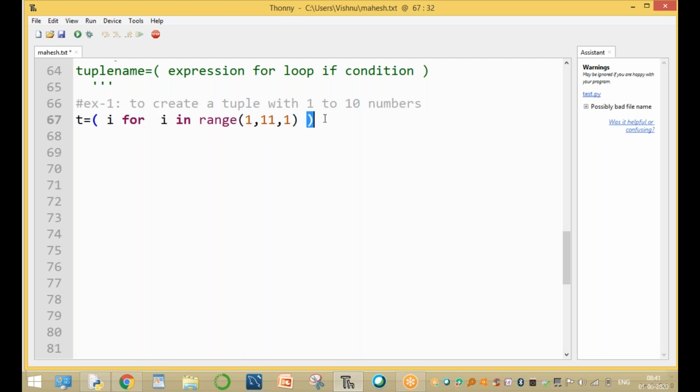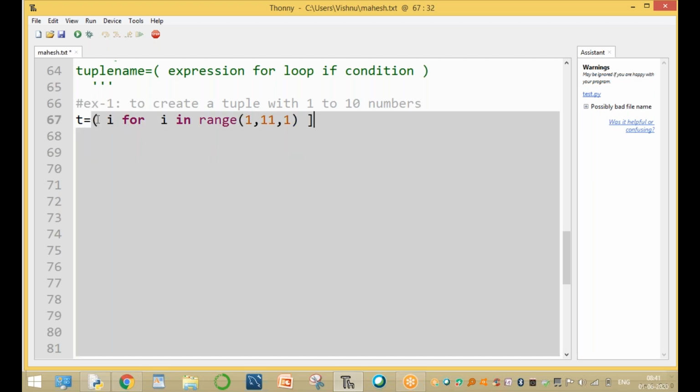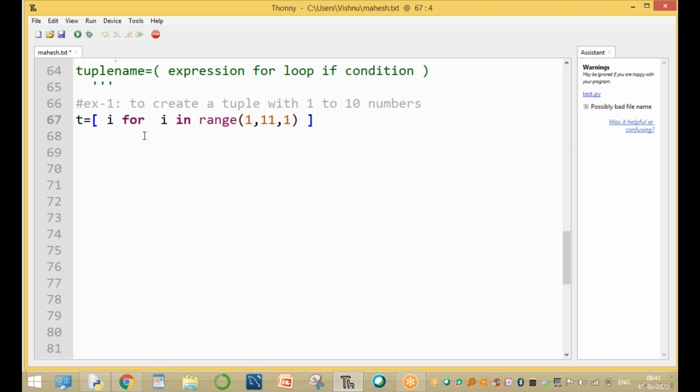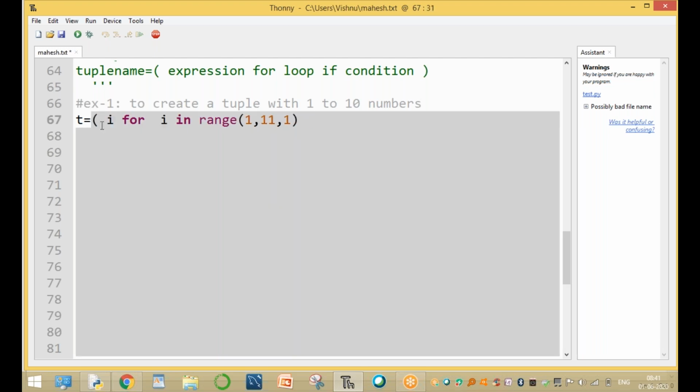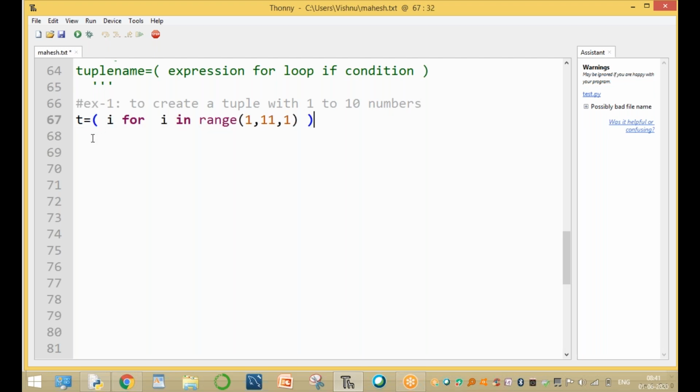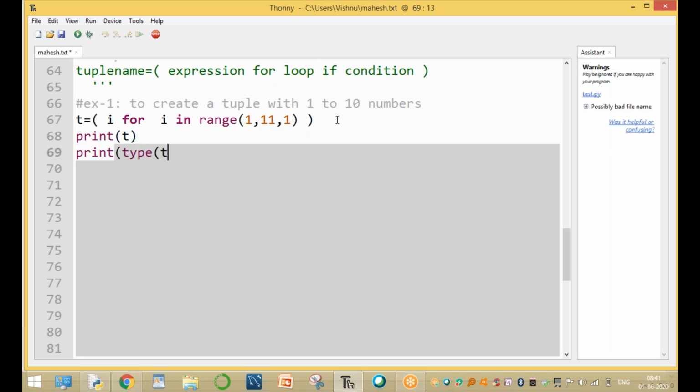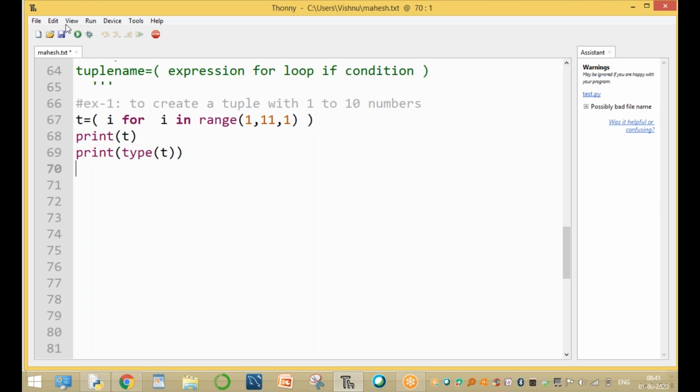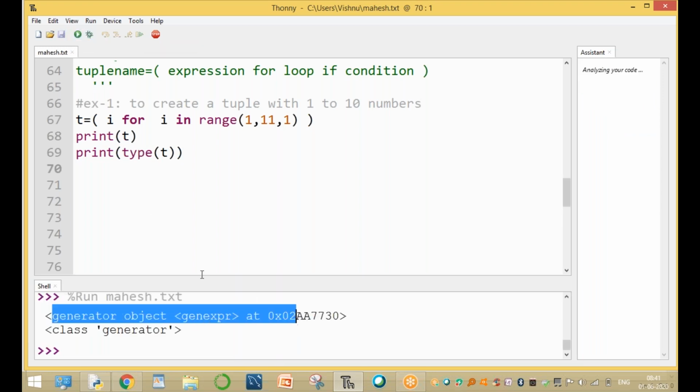Here the values are enclosed by the square bracket. It is a list comprehension. Now here the values are enclosed by the parenthesis. It is called a tuple comprehension. Run this program. Here print of t, and the type of t. But is the data type of t a list type or tuple type or any data type? And here the output is not printed.